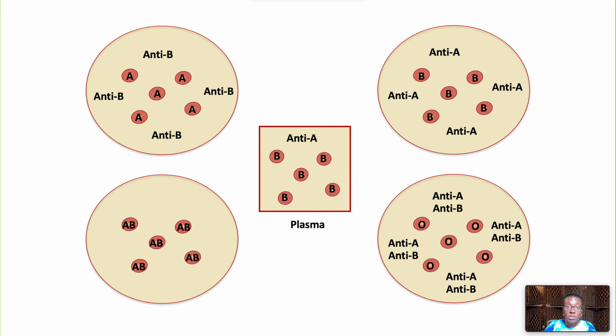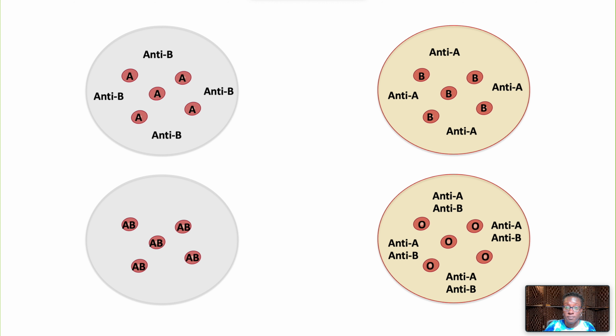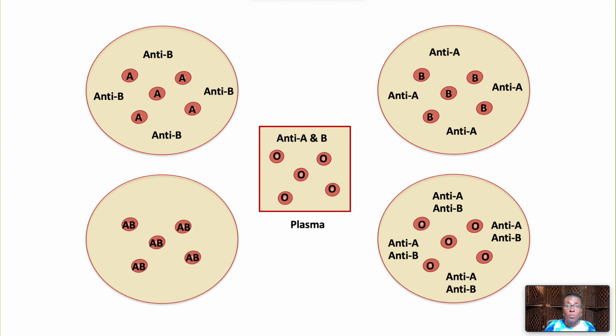Group B plasma, which has anti-A antibodies, should not be transfused where there are A red cells. For this reason, Group B plasma is transfused into recipients in Groups B and O. Group O plasma has anti-A and B antibodies and should not be transfused where there are Group A or B red cells. Therefore, Group O plasma is transfused into Group O recipients only.